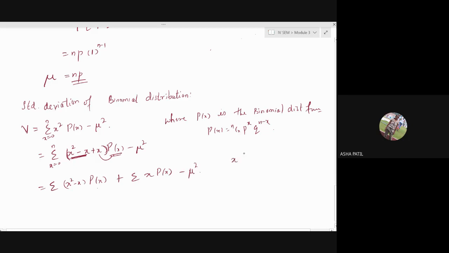It is just x square into p of x. We will add and subtract x for it. Then take this as a single term and multiply by p of x. So we have x square minus x into p of x here, and again we have x into p of x. We'll write it separately. Now, what is the summation of x into p of x?